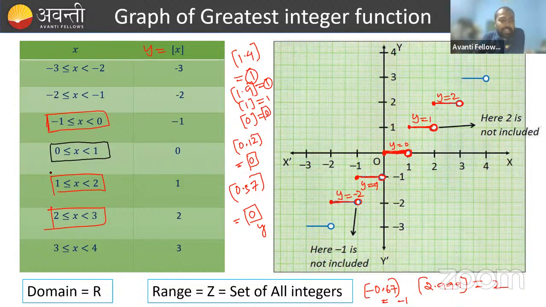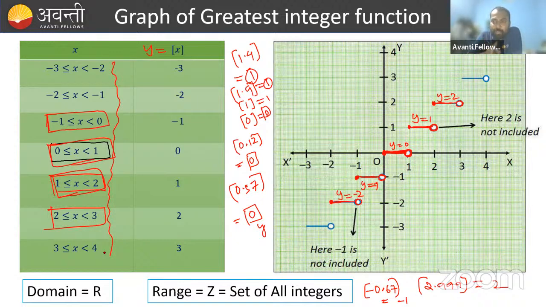That means here in this case, what are the values of x you have taken? And for all these values, y is defined, the function is defined, right? So the set of all these values of x is called my domain. Whatever you have taken in place of x, the set of all real numbers you can take, and for all real numbers, the greatest integer function is defined.